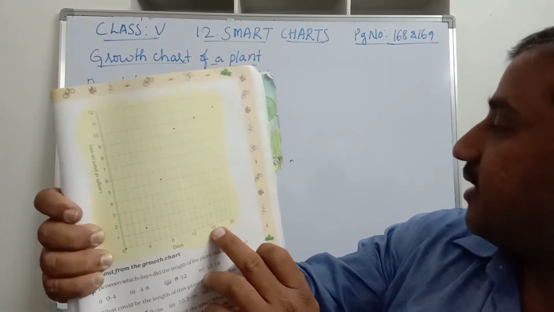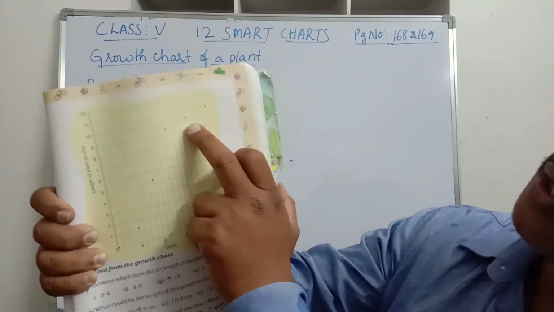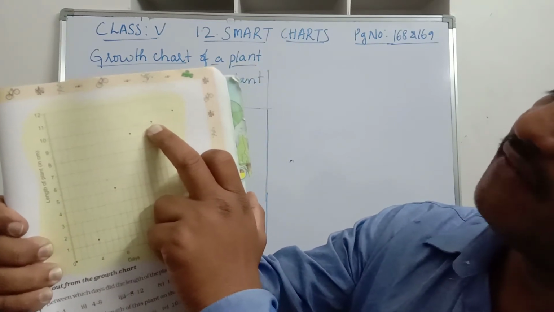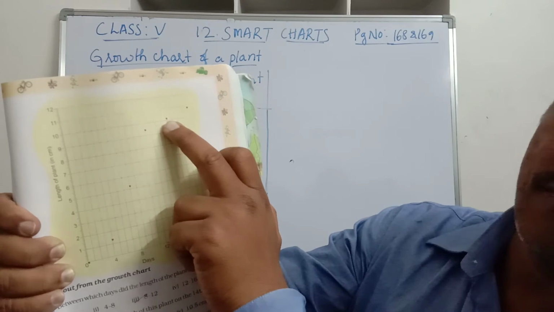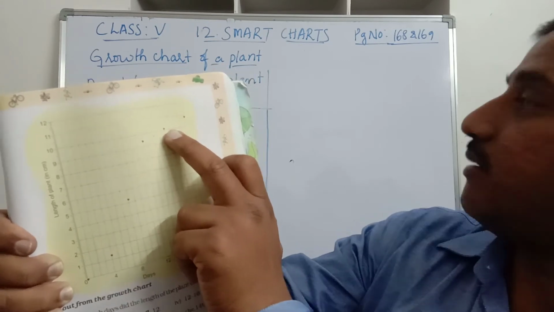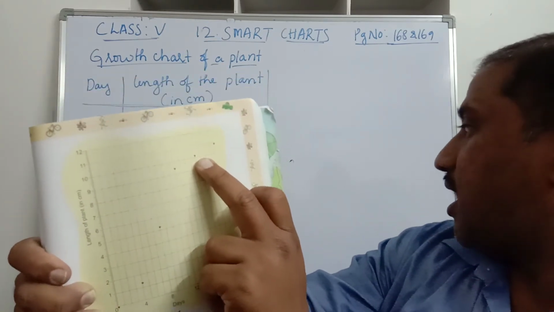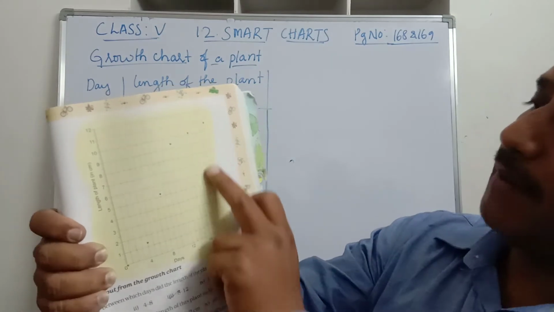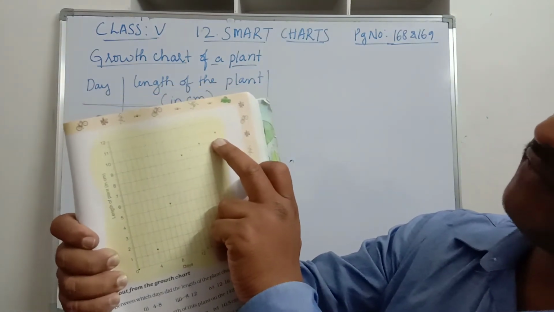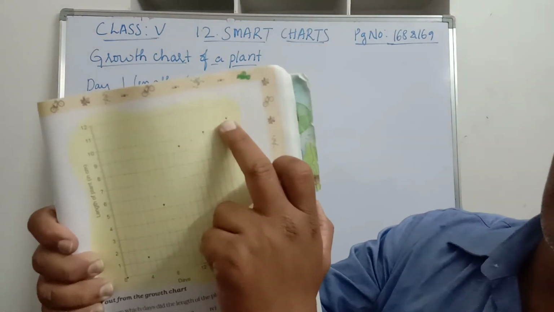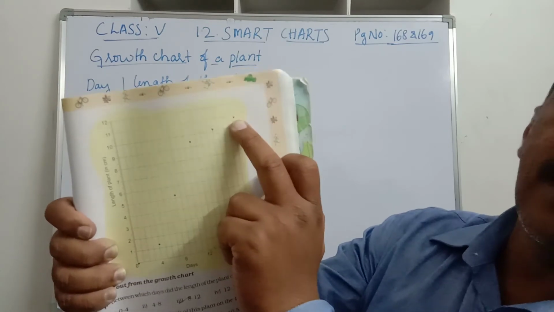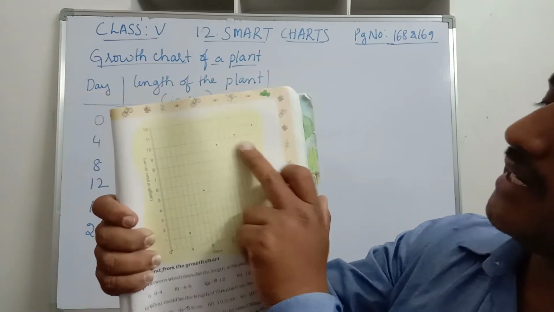Then on the 16th day it is 10.2. Observe the red dot at the second line from 10. Therefore it is 10.2 centimeters. And on the 20th day it is between 10 and 11 on the 9th line. Therefore it is 10.9 centimeters.